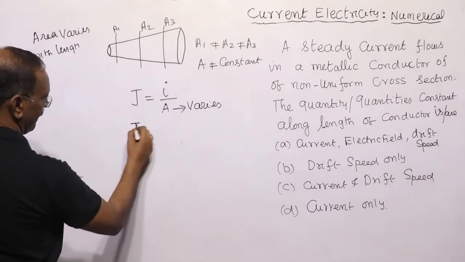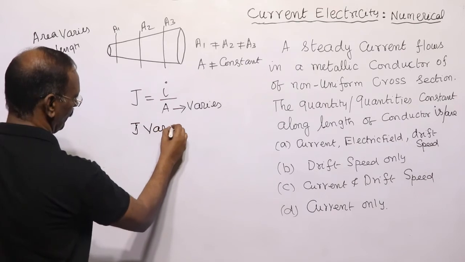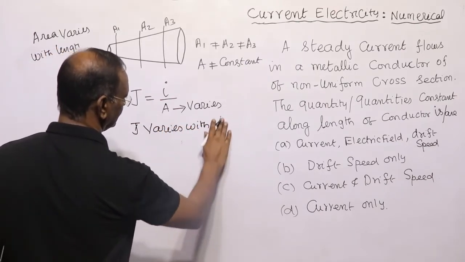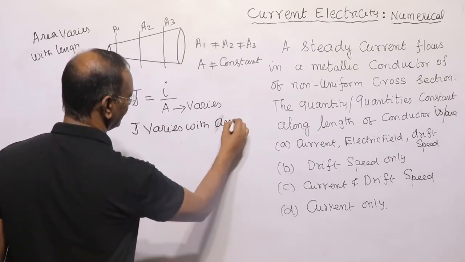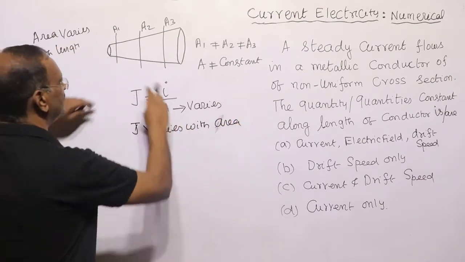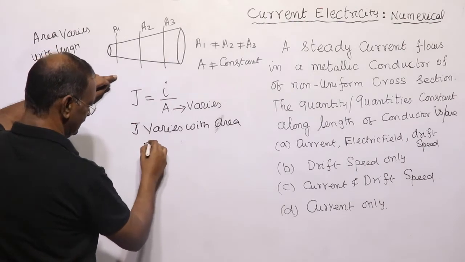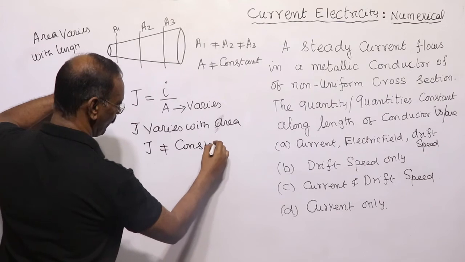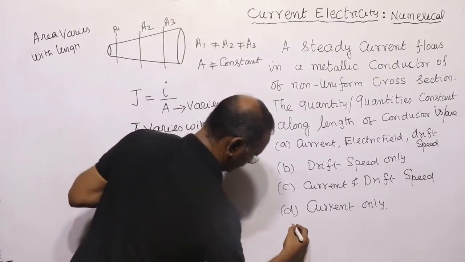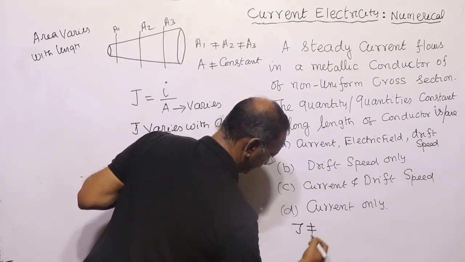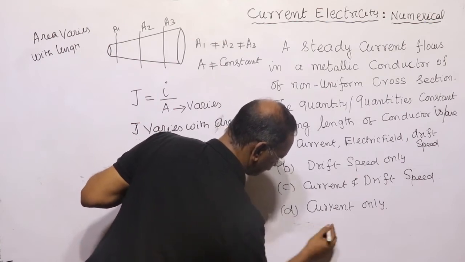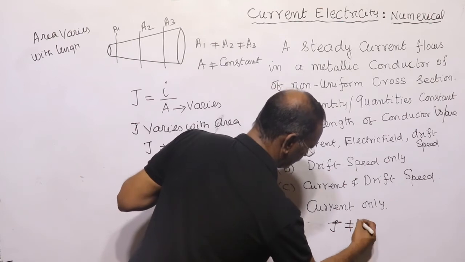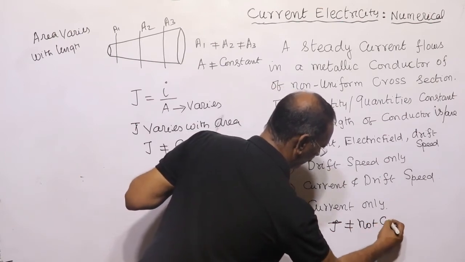That is, areas are different at different lengths, so J varies. J is not constant. First, current density is not constant.